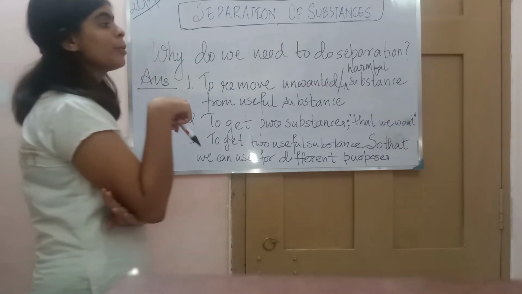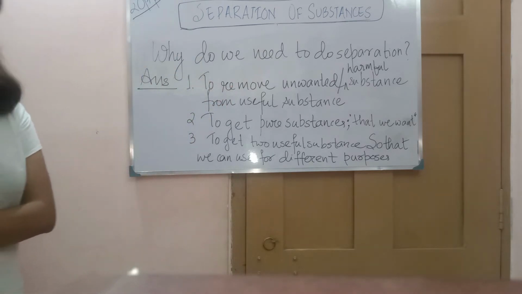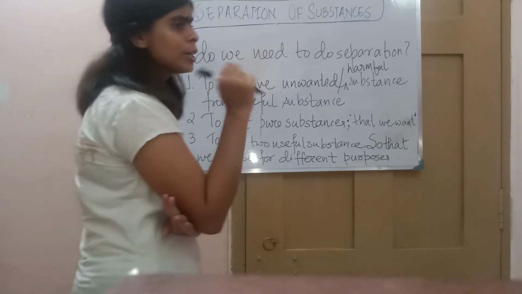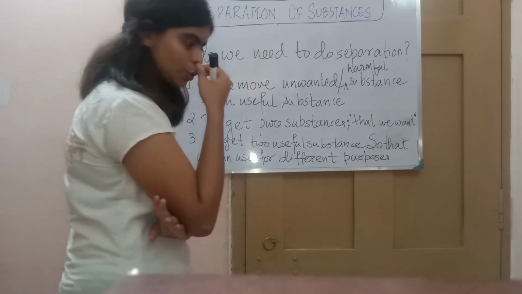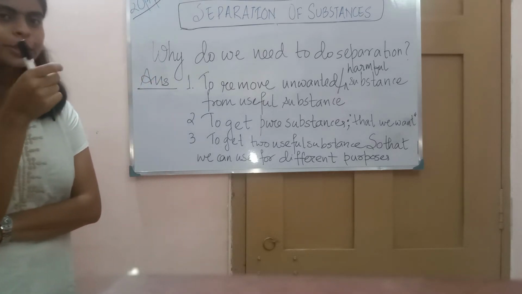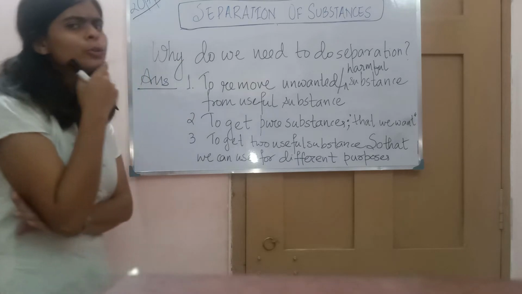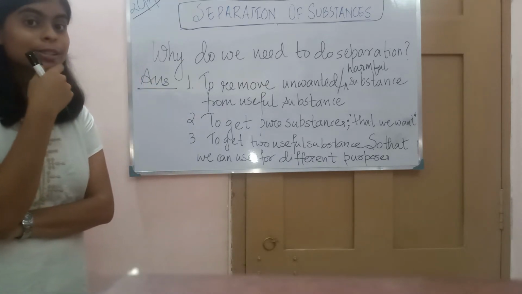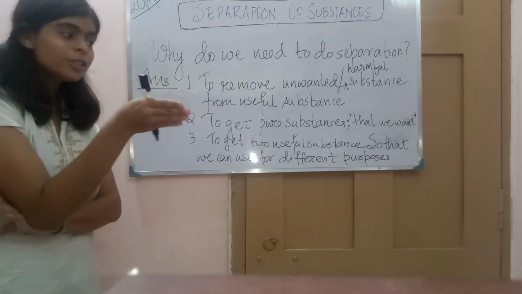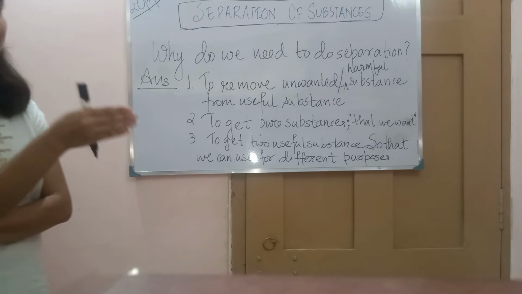Now comes the second question, why do we need to do separation. We know what separation is, but why do we need separation? Now tell me, whenever your mom gives you veggies, you separate some of the veggies out of that cooked food so that you can have what you want. So why were you separating them, why were you keeping aside the veggies you don't like? Because you don't like them, you don't want to eat them, so you separate them out.